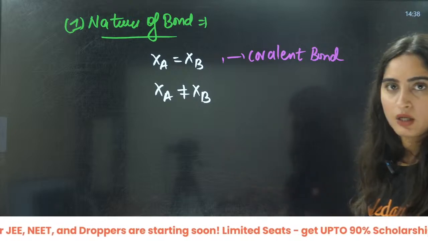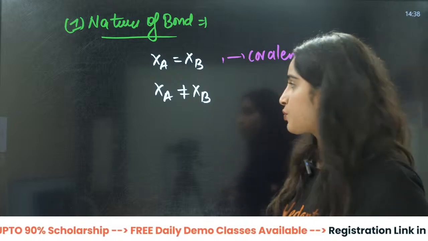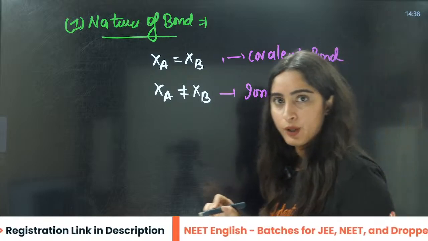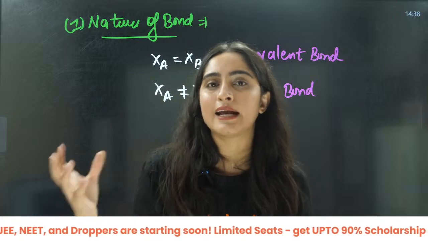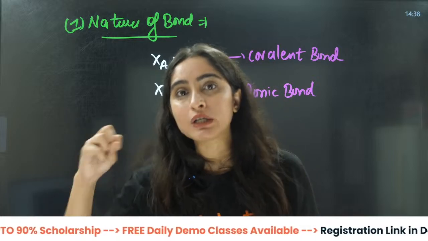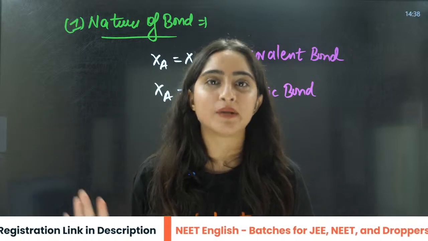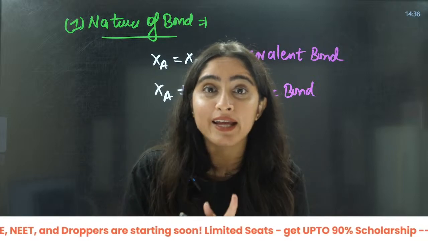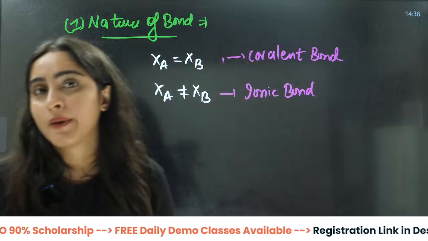But if the electronegativity difference is very large, what will happen? It will convert to an ionic bond, because the atoms are not sharing. One is so powerful that it is going to take the electron, and the weak one will give off the electron to the other, right? So there will be no sharing and caring. There will be complete transfer of the electron, and an ionic bond will form.